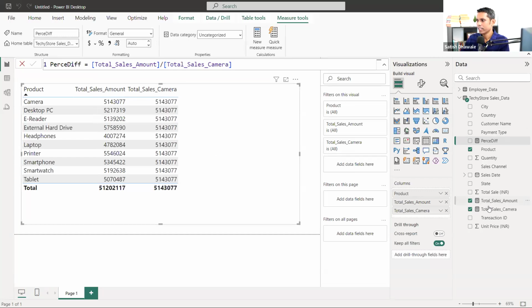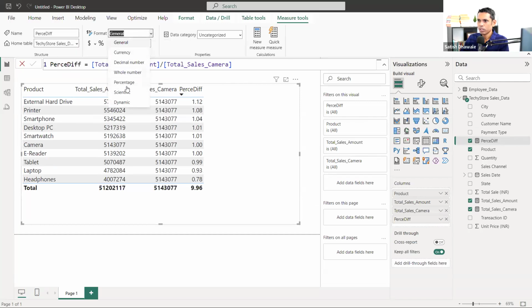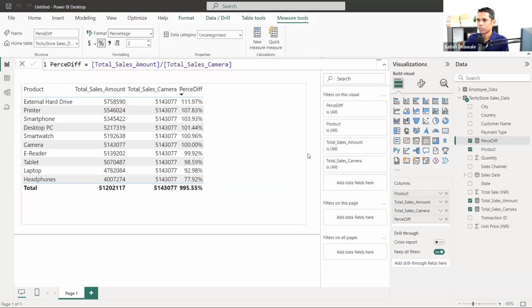Once I add this percentage difference, I'll select this and click on general, and instead of general, I'll put down percentage. So now I'm getting the percentage-wise difference. In our camera, look here.